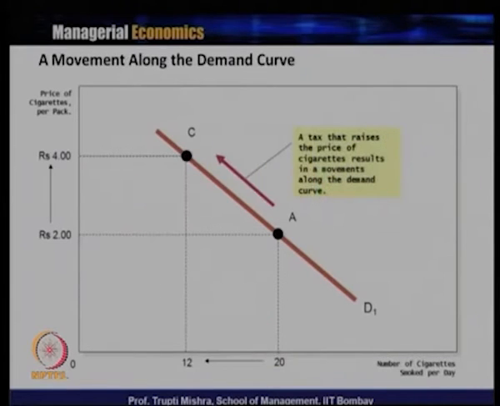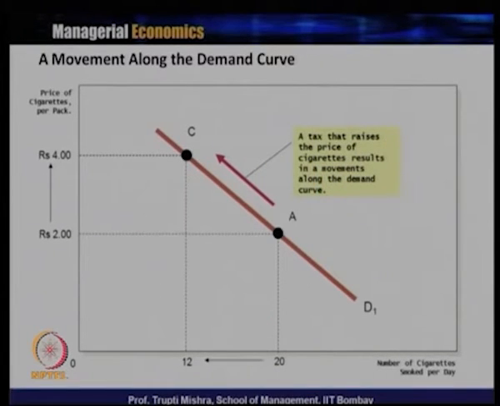Now suppose we take a different case, that there is an imposition of tax by the government. Now what is the tax? The tax that raises the price of cigarettes results in a movement along the demand curve. Whenever there is an imposition of tax, the producer tries to shift that to the consumer, and how do they shift this to the consumer? Through the increase in the price.